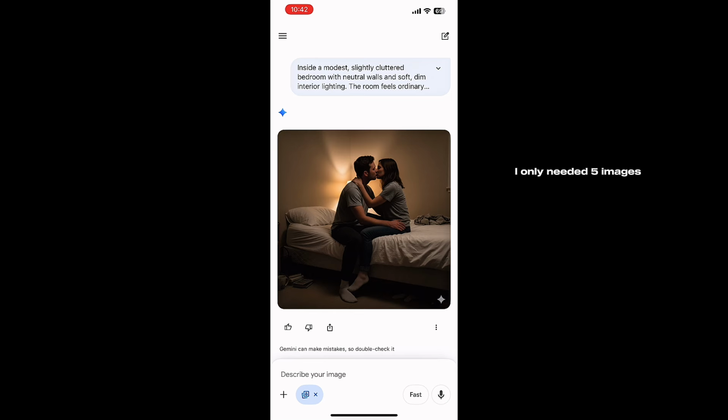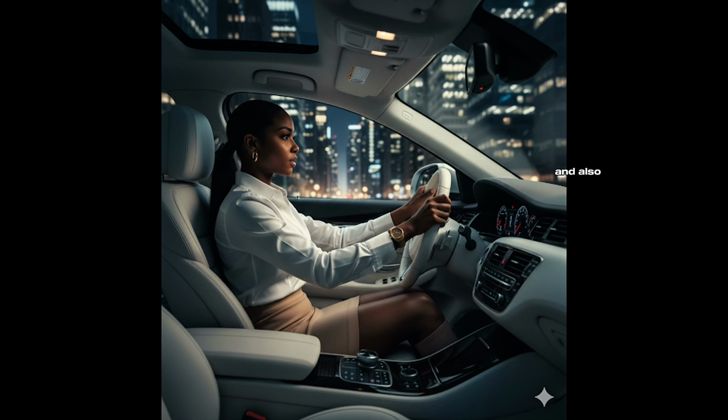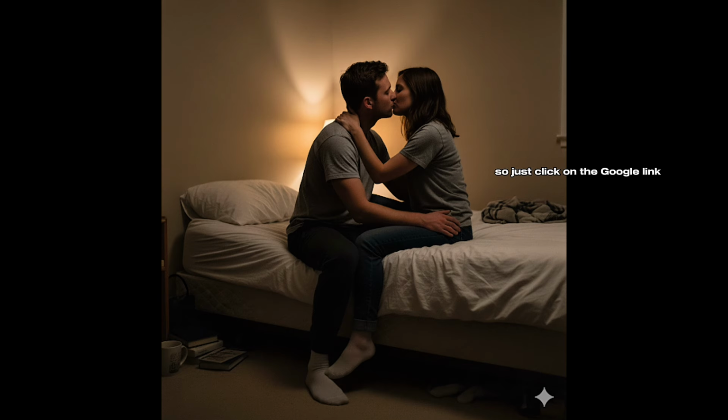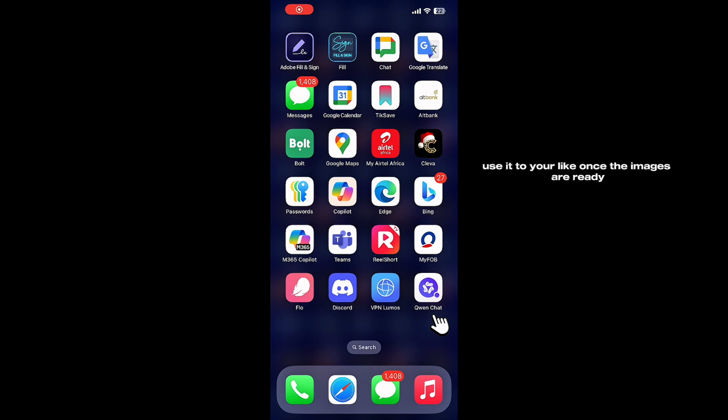So for this project, I only needed 5 images, so I generated them one after the other. And also, I'll be posting the prompt in the description box. So just click on the Google link, copy the prompt, and tweak it, use it to your liking.